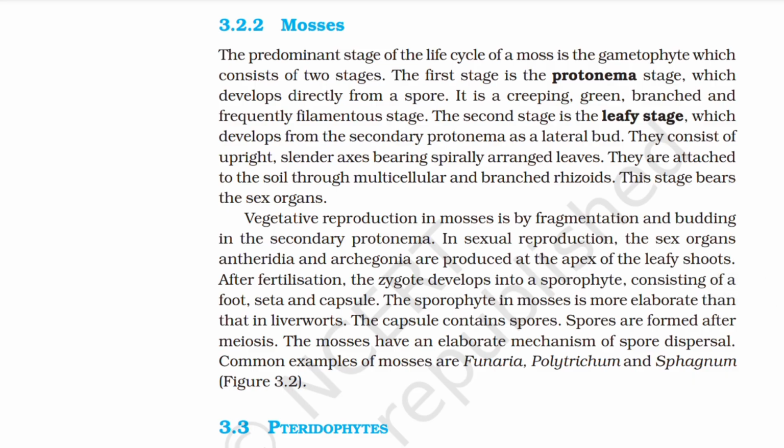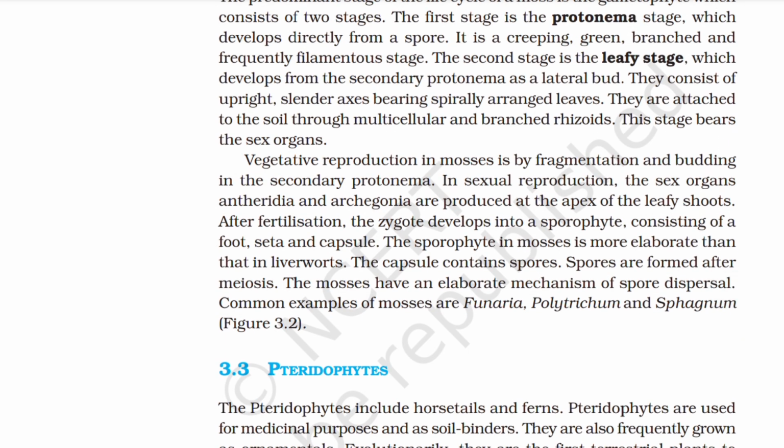Vegetative reproduction in mosses is by fragmentation and budding in the secondary protonema. In sexual reproduction, the sex organs antheridia and archegonia are produced at the apex of the leafy shoots. After fertilization, the zygote develops into a sporophyte consisting of a foot, seta, and capsule. The sporophyte in mosses is more elaborate than that in liverworts. The capsule contains spores. Spores are formed after meiosis. The moss has an elaborate mechanism of spore dispersal. Common examples of mosses are Funaria, Polytrichum, and Sphagnum.